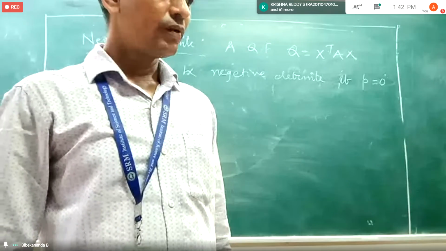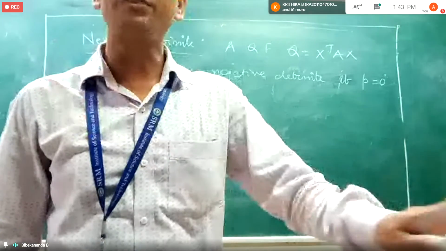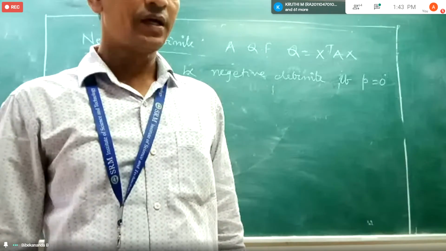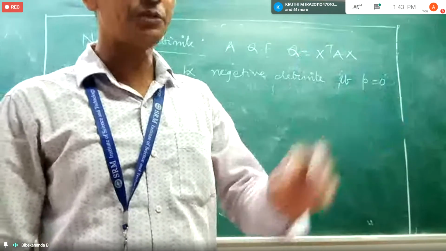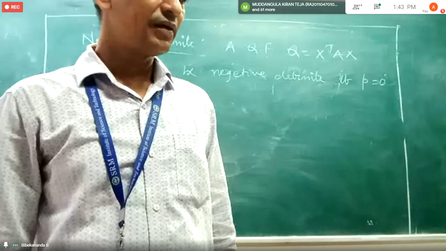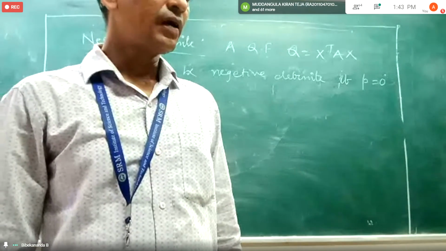Positive terms are 0. There will be no positive terms. And what is the meaning of the second expression R equal to N? The rank equal to the number of variables.